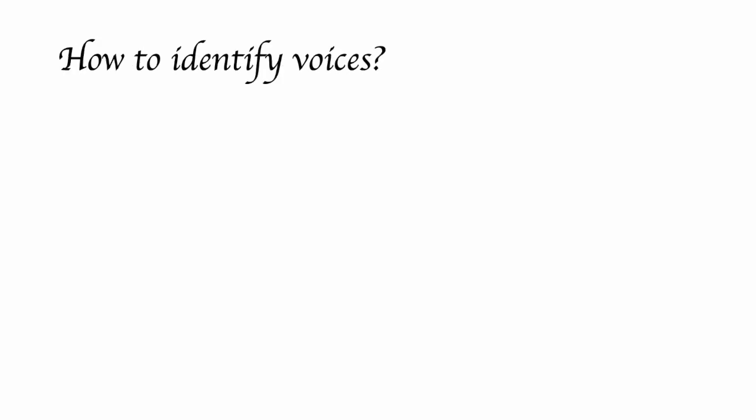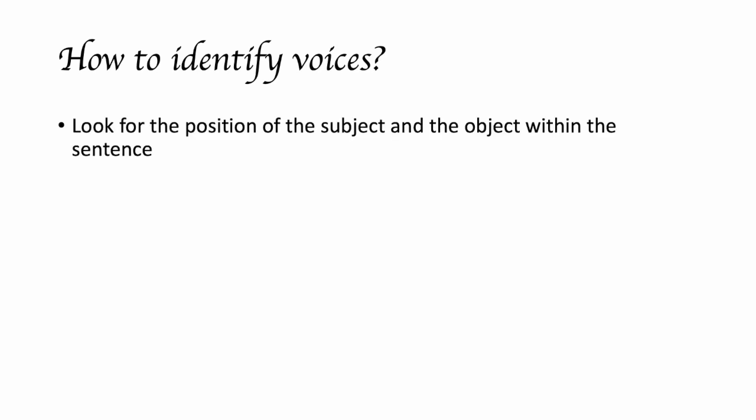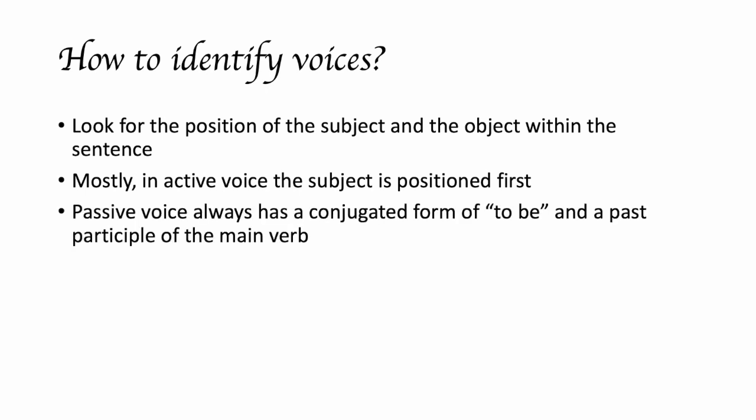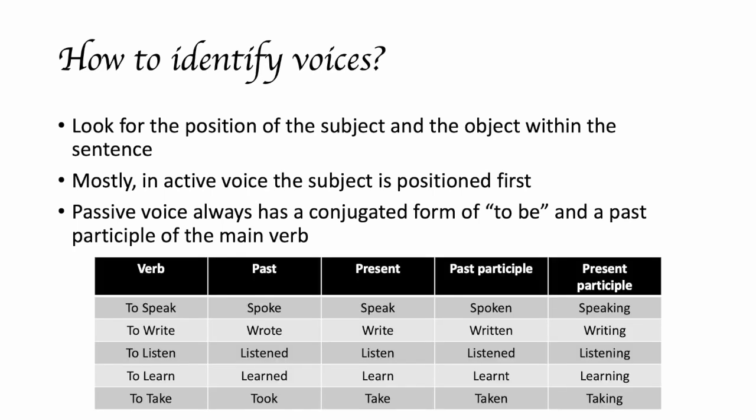And how can you identify voices? Look for the position of the subject and the object within the sentence. Mostly in active voice, the subject is positioned first. Passive voice always has a conjugated form of to be and a past participle of the main verb. Here we have some examples of verbs and the past participle of them. To speak is spoken, to write is written, to listen is listened, to learn is learned, to take is taken. And in passive voice, we will always find the past participle.